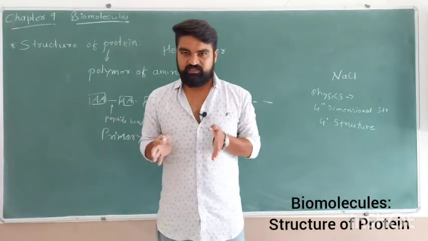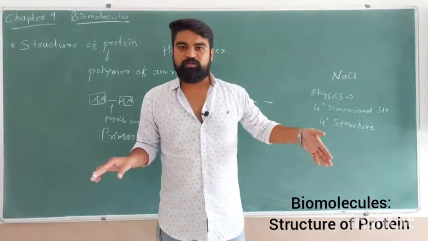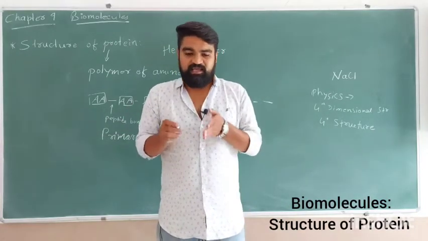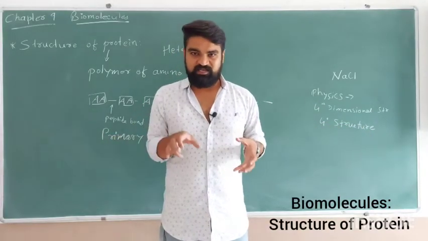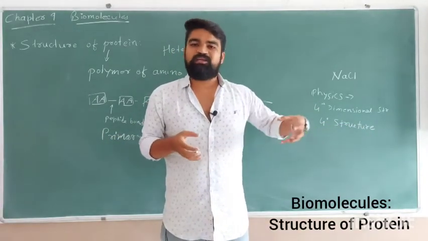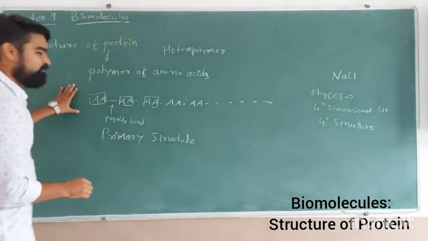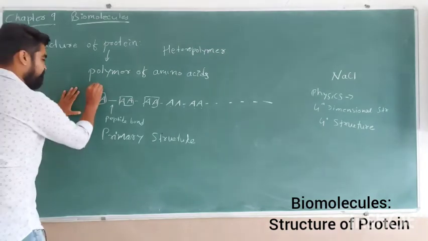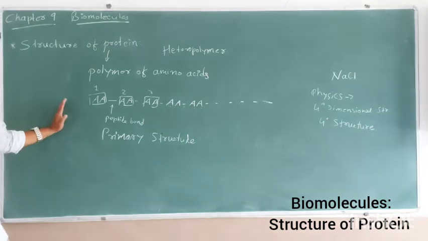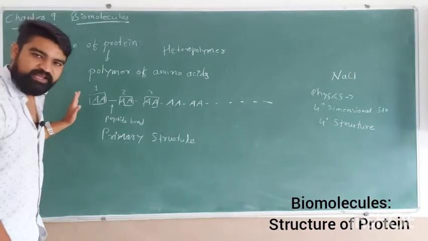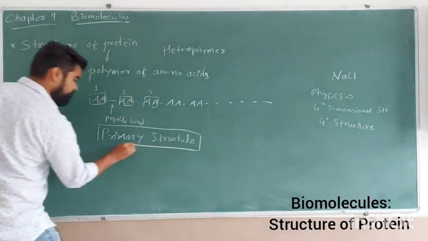Every coach, every compartment is different, right? So which is the first compartment? Let's assume that all the compartments have different colors. The first compartment is red, then blue, then green, then yellow. So what is the sequence of those coaches is the primary structure. Similarly, the sequence of amino acids starting from first, second, third and so on is the linear structure of the protein, and that is called the primary structure of the protein.